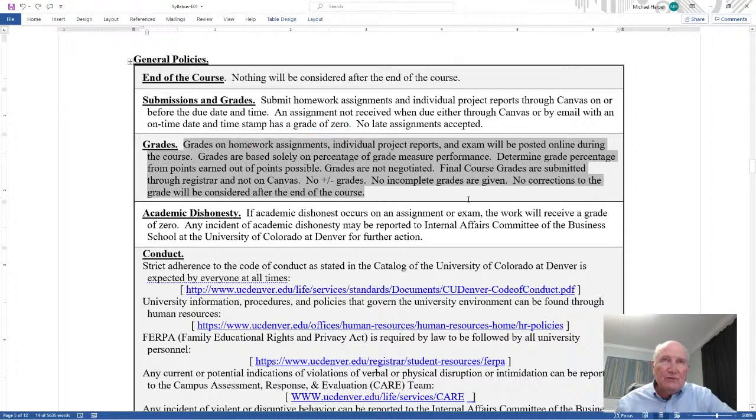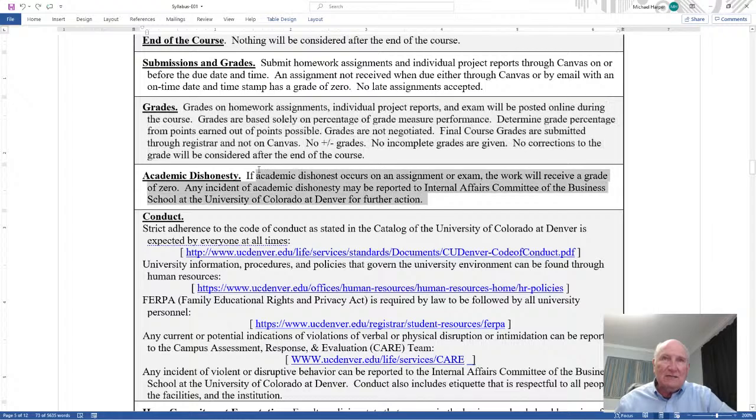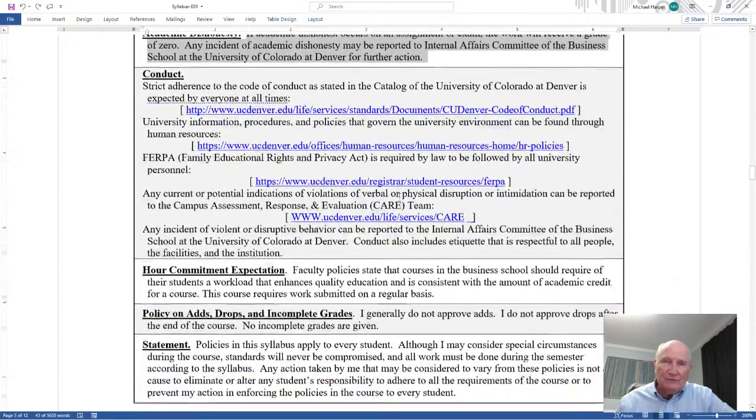Grades. The grades here on everything will be posted on Canvas except the course grade. No plus-minus grades on your course grade. That's given to the registrar. I've already mentioned that. Academic dishonesty, if it occurs, you get a 0, and I may report it. And I have done that before, and it goes on your record.